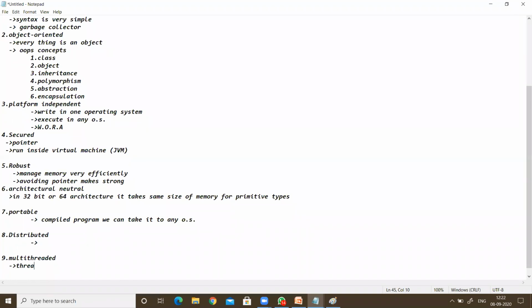Thread means it is a lightweight process. That means we can say it is a sub-process, and we say it is a child individual process.